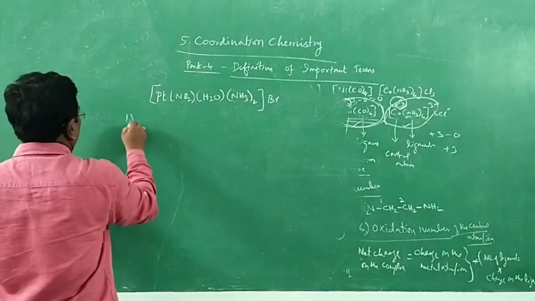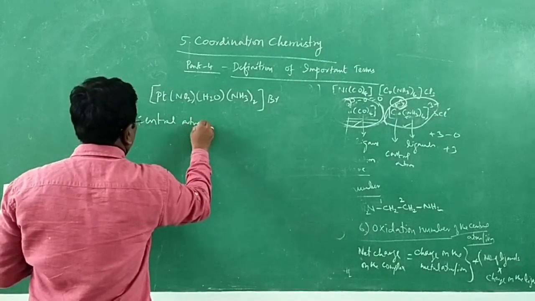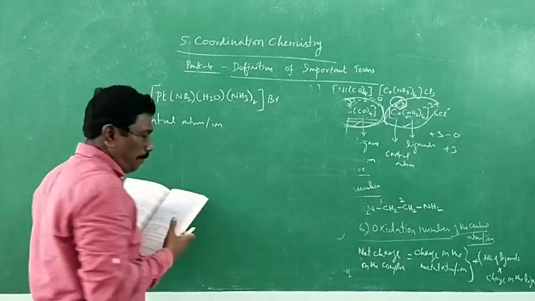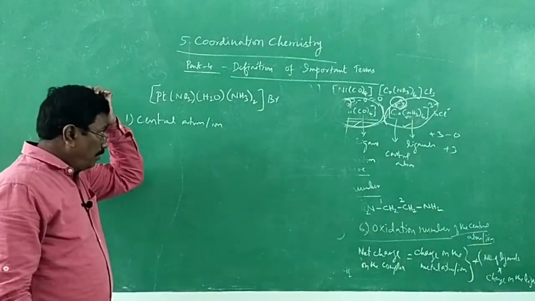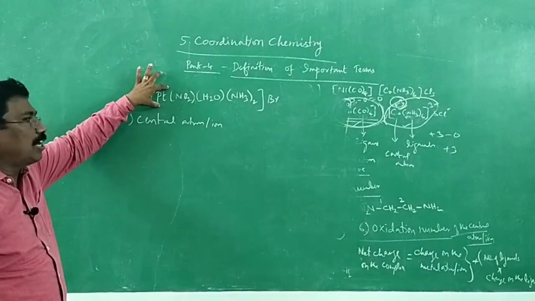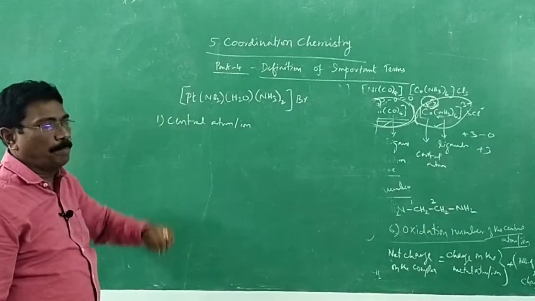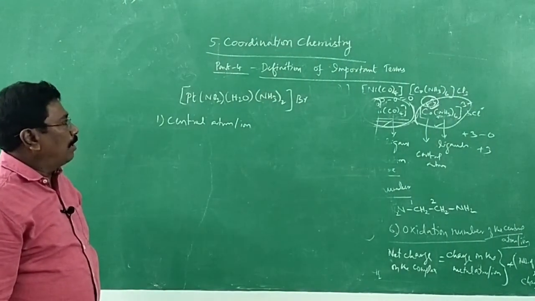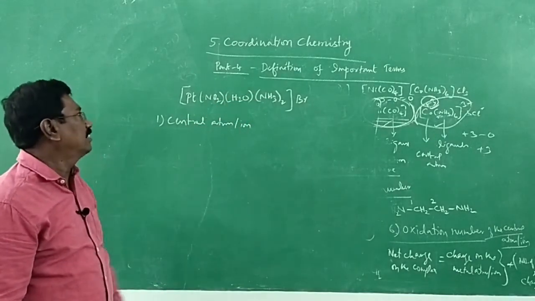One, the central metal atom or ion. Tell me, what is the central metal atom or ion? As per our definition, what is the central metal atom, Arayan? It is the one that occupies the center position in the coordination entity, bonded to the atoms or group of atoms called ligands. So, platinum.